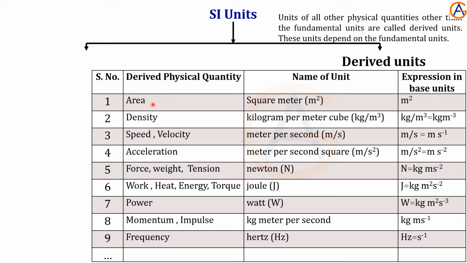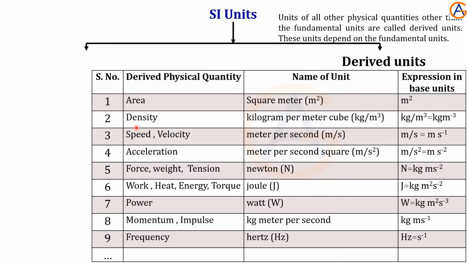Area. The SI unit for area is square meters, or we say m power 2. So it consists of meter and meter. So these depend on the fundamental units.